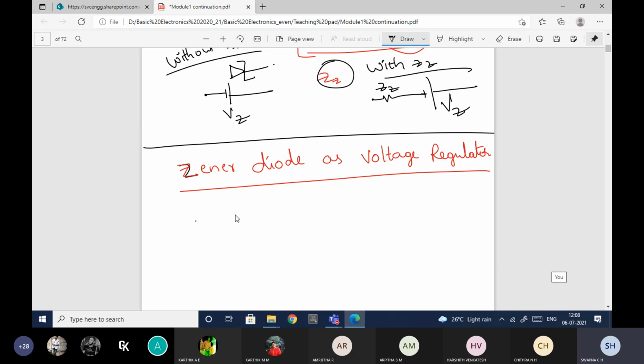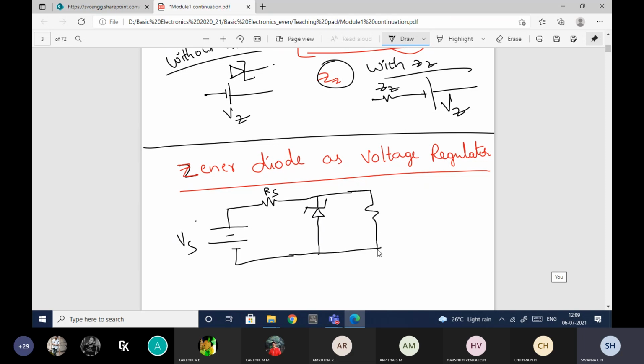I'll have the source. Let me name the source value as Vs, and then I'll have the resistor Rs. This resistor is said to be the current limiting resistor. Why it is called the current limiting resistor, I'll explain to you. And I have the Zener diode, and then I'll have the load.